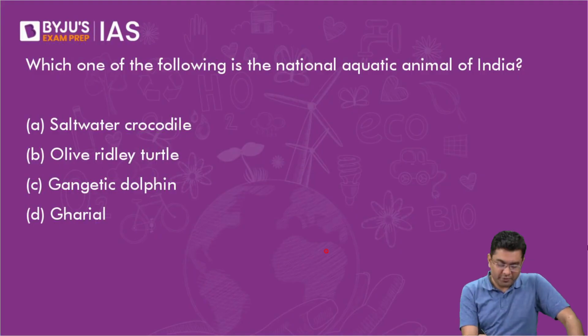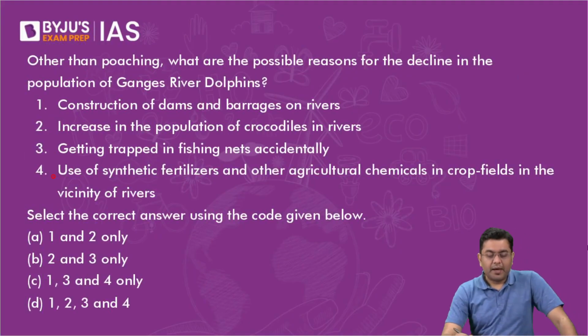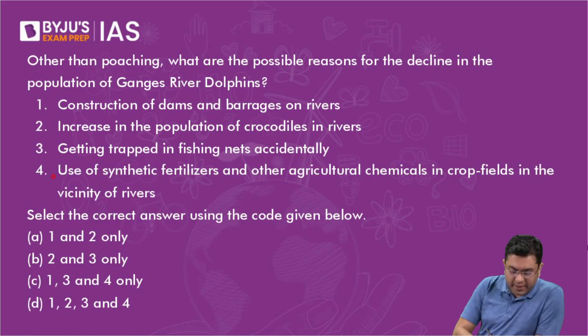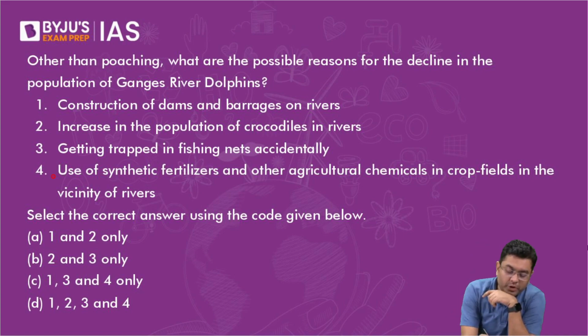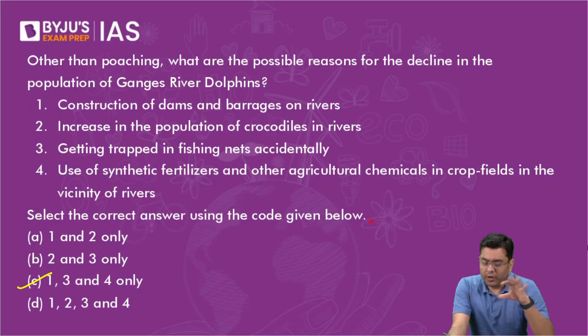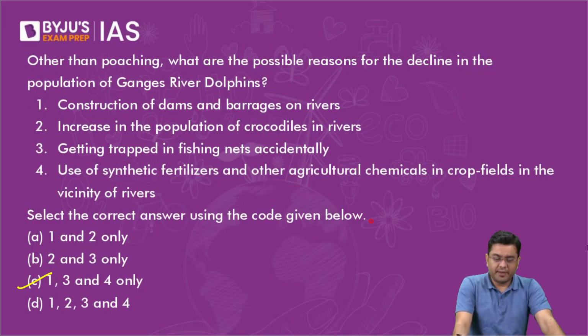Very good. 81% of you got it correct. It is Gangetic dolphin. Dams are responsible for the decline in the population of the dolphins. Crocodiles have got nothing to do with the dolphins. So here again, the majority of you are correct. It is 1, 3, and 4. Other than the portion on crocodile, everything is correct.